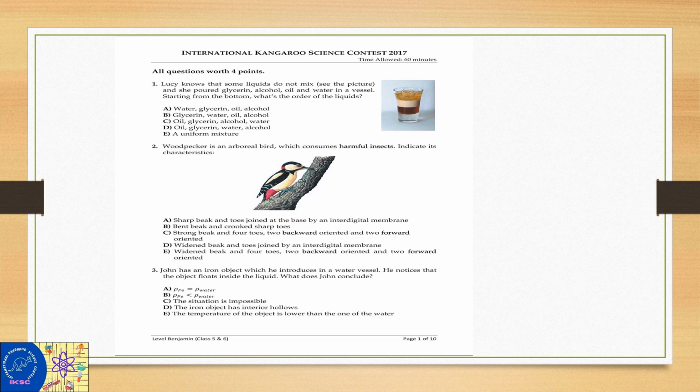First of all, you know about the glycerin. Glycerin is a type of carbohydrate known as a sugar alcohol, or a polyol.